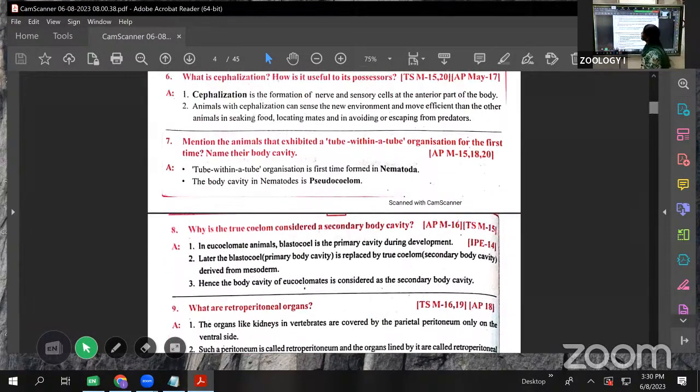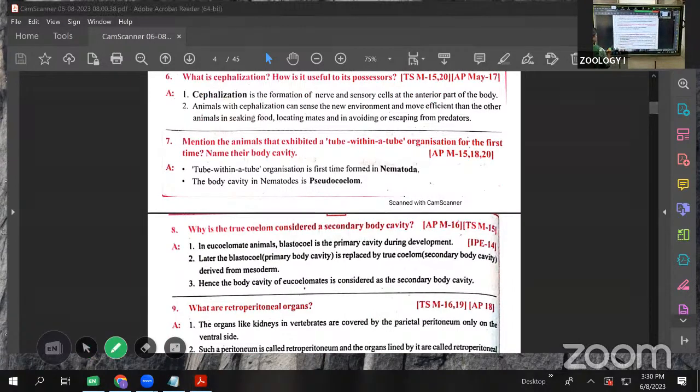Next one is the cephalization. Here, what is the cephalization? So that is also very, very important. Cephalization. Cephalo means the head. Here, the cephalization, how it is useful to the possessors.